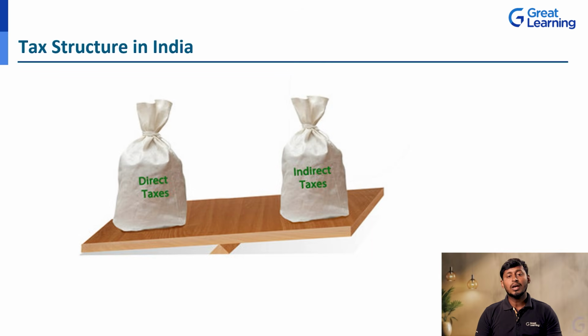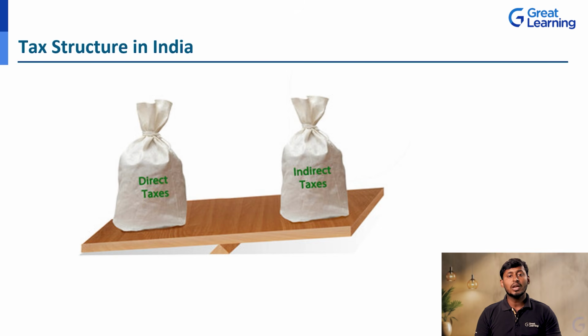First we are going to discuss the tax structure in India. Usually the government follows two categories of taxes. First is direct tax and another one is indirect tax. When the word direct tax comes, the first thing that comes to our mind is income tax. Whatever tax burden an individual is going to bear, whatever amount you need to pay to the government as income tax, that is direct tax. The person is going to directly pay tax to the government. The best example is income tax.